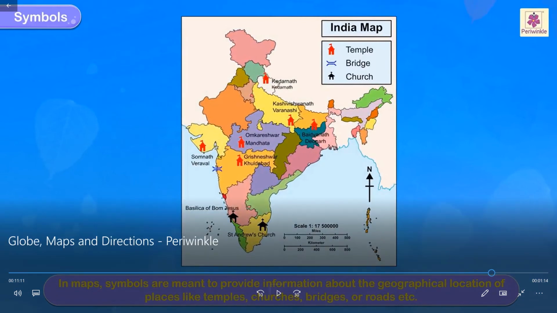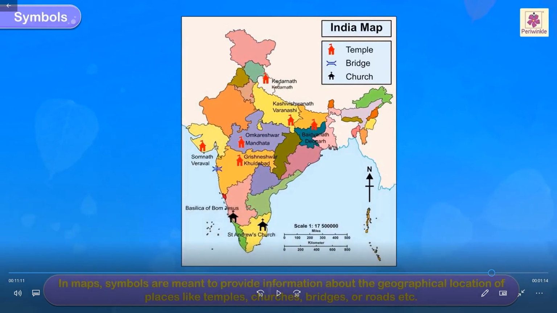Symbols also are very important. In maps, symbols are meant to provide information about the geographical location of places like temples, churches, bridges or roads, etc. A temple is represented by a small building in red color. A bridge has another shape. A church is represented in a black color. So on this map, you can see where the Kedarnath temple is, where the bridge is, and St. Andrew's church. You can locate where it is. Okay, next slide.